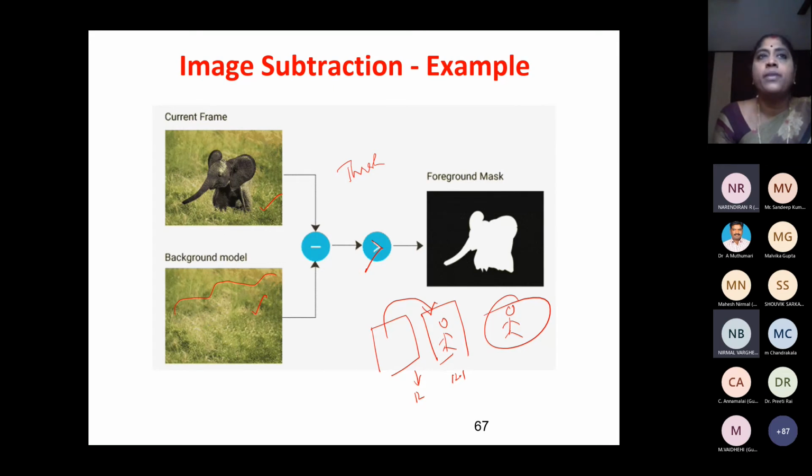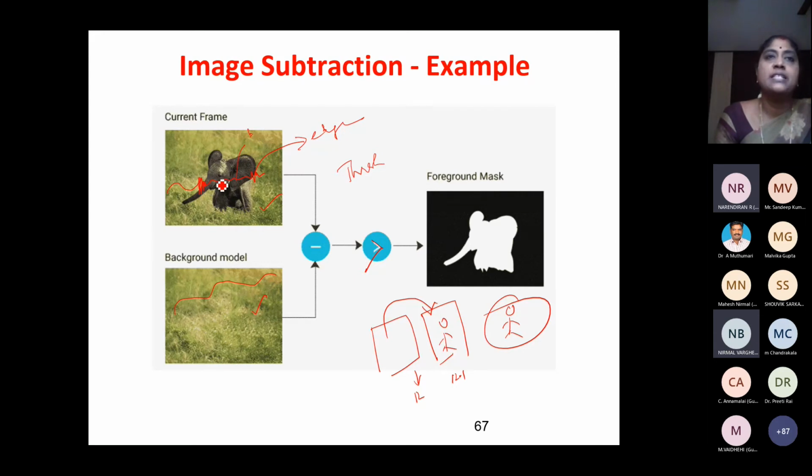But what about this one? Here we can see it is green suddenly changing to black. So there is a sudden change in frequency. Here we can see it was a low frequency, and suddenly the frequency changes here. Once again low frequency because all are black, all are black, all are black, and suddenly the frequency changes here. Okay. So whenever there is a high frequency, we say there is an edge. Whenever there is a low frequency, we say what? It is a background or a uniform location.